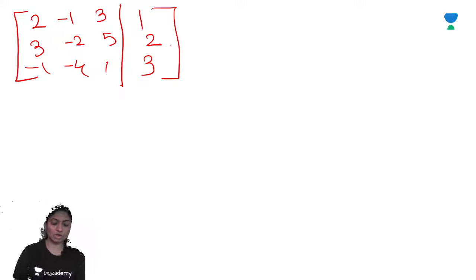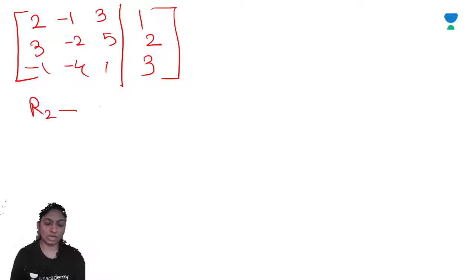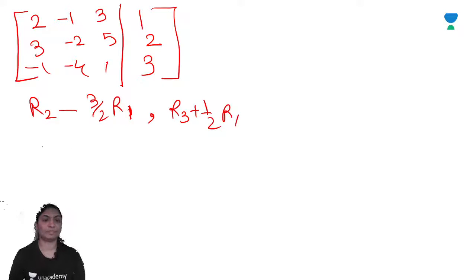Okay, using the Gauss elimination method on the above matrix, we will use R2 minus 3 by 2 R1 and R3 plus 1 by 2 R1.